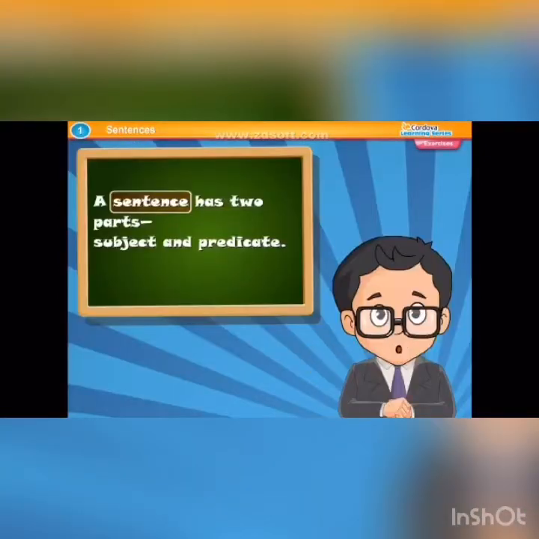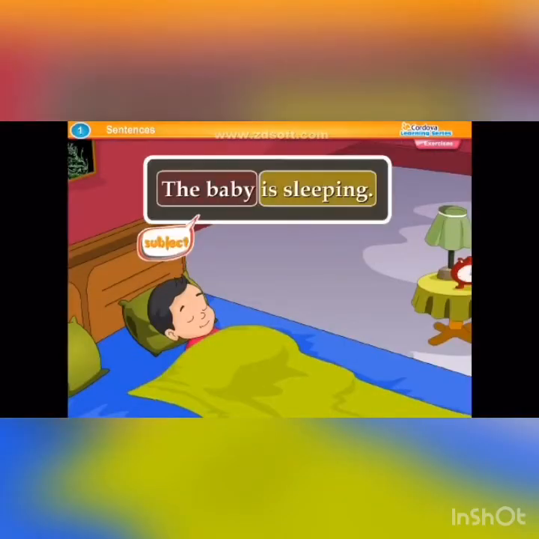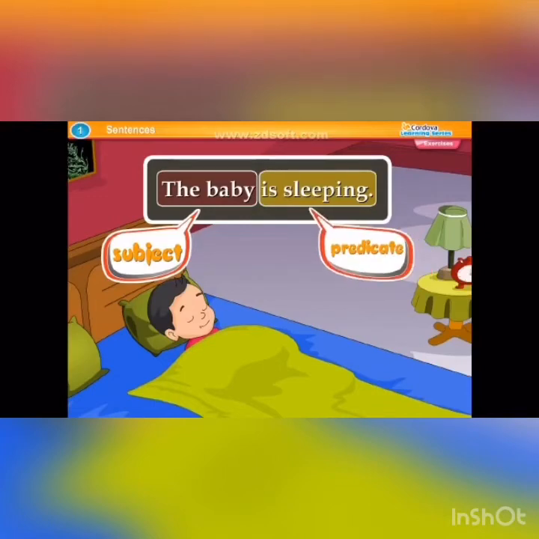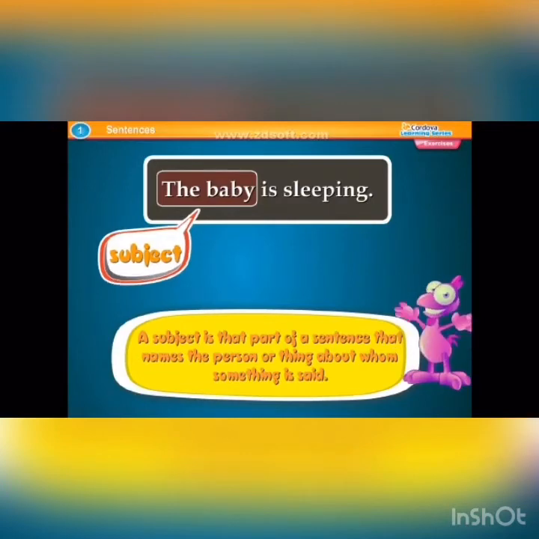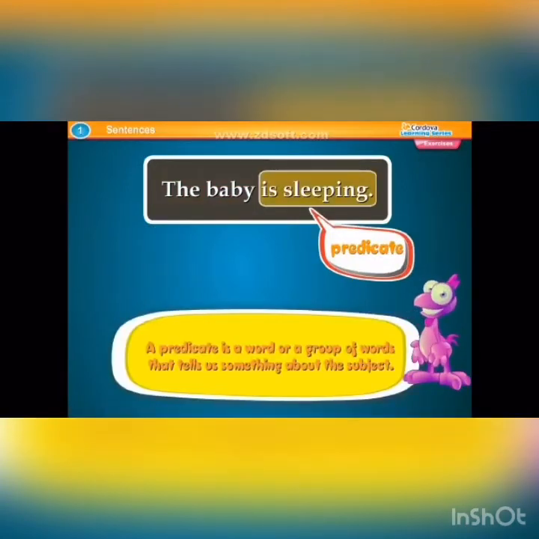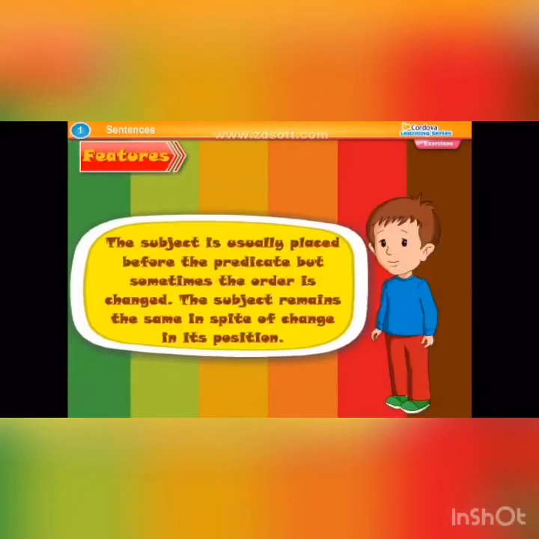Parts of a sentence. A sentence has 2 parts: subject and predicate. The baby (subject) is sleeping (predicate). Subject. A subject is that part of a sentence that names the person or thing about whom something is said. Predicate. A predicate is a word or a group of words that tells us something about the subject. Features. The subject is usually placed before the predicate, but sometimes the order is changed. The subject remains the same in spite of change in its position.